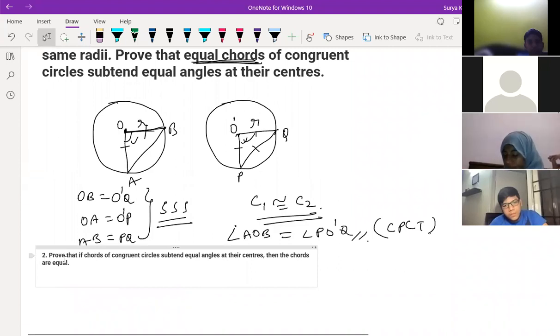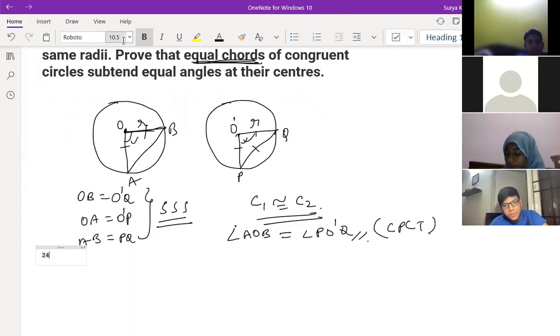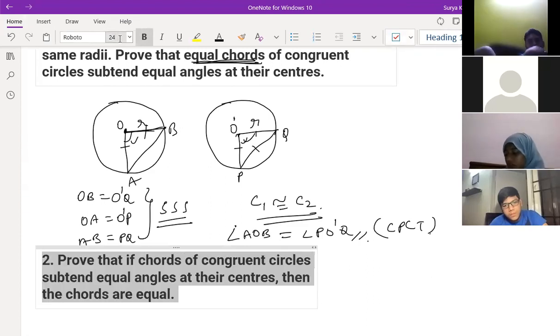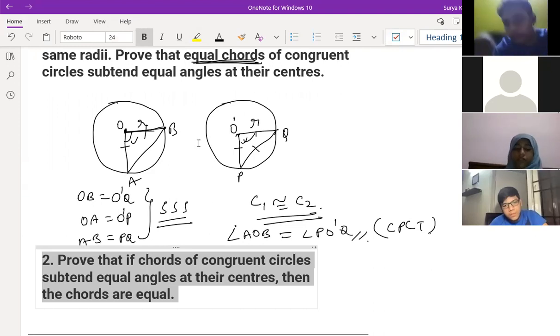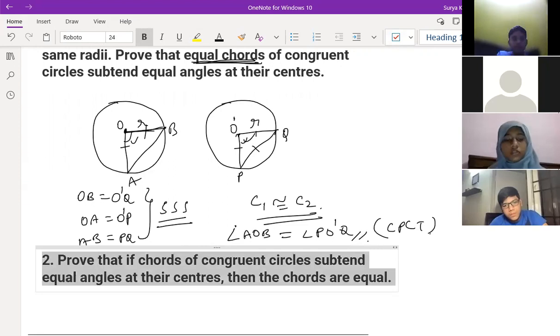Prove that chords of a congruent circle subtend equal angles. Sir, all these are theorems, first theorem and second theorem.